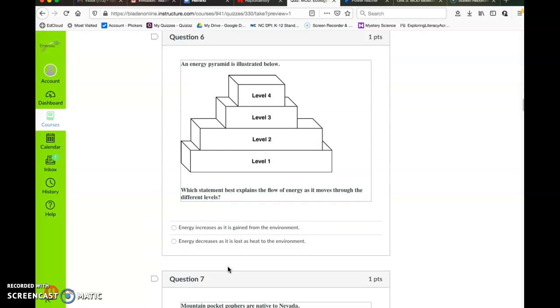Question number 6. An energy pyramid is illustrated below. Which statement best explains the flow of energy as it moves through the different levels? Level 1, Level 2, Level 3, Level 4. Energy increases as it is gained from the environment, or energy decreases as it is lost as heat to the environment.